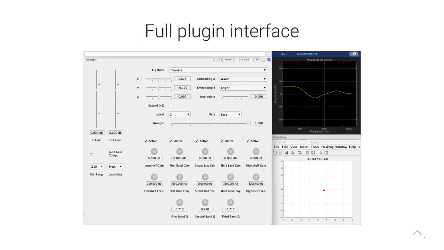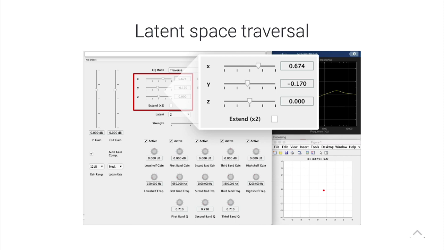And here's what the final EQ plugin looks like with the full-blown interface with all of the elements. And I'll just walk through some of the elements here so we can understand. So in the traverse mode, you'll be doing the latent space traversal that I mentioned. And this is where you have those X, Y, Z controls. And this is kind of the main way you use the plugin to sample. But there's some other modes too.